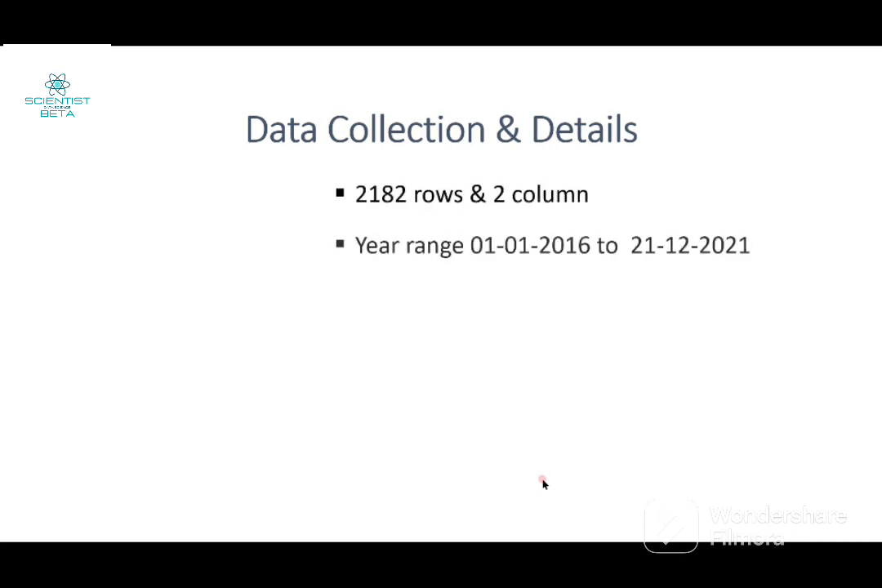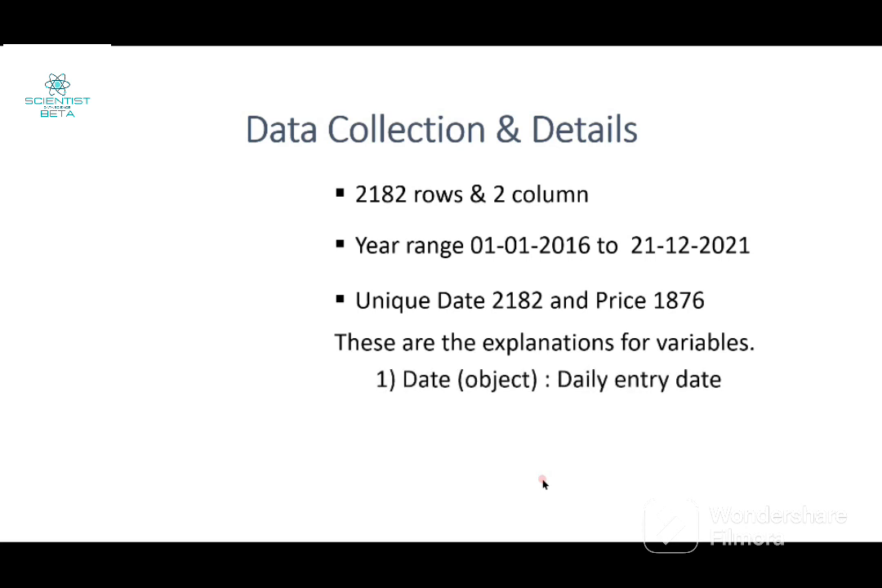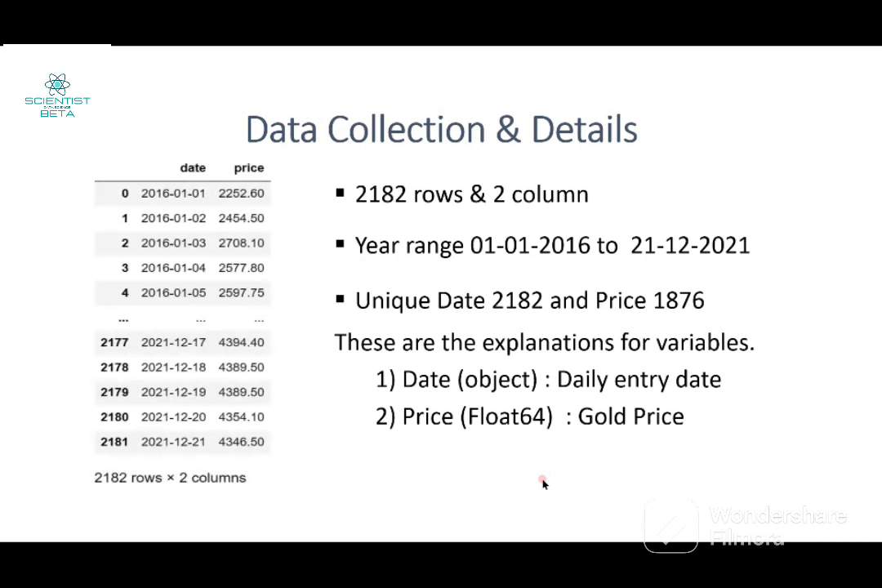First of all, data collection. Data is provided to us by authorities, so we have to find out what it contains. Our data contains 2182 rows and 2 columns, which has a date range from 1st January 2016 to 21st December 2021. It contains two variables. First one is date, which is the daily entry date, and second is the price. This is how our data looks like.